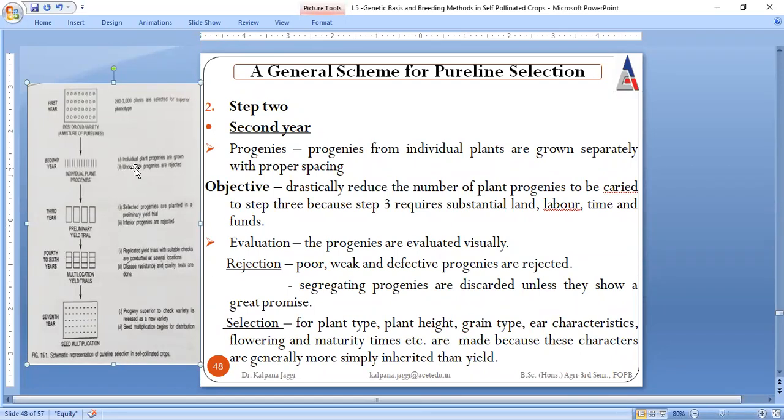Here also evaluation is being done. It is written that undesirable progenies are rejected. When you go for individual planting of the progeny, you will observe this one is good, this one is not. So again, inferior ones are to be selected, and rejection is to be done of poor, weak, defective ones, right? Certain features to be taken care of in the second year while evaluating the best varieties are plant type, plant height, grain type, ear characteristics, flowering, maturity times, etc.